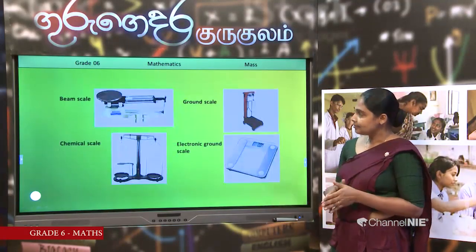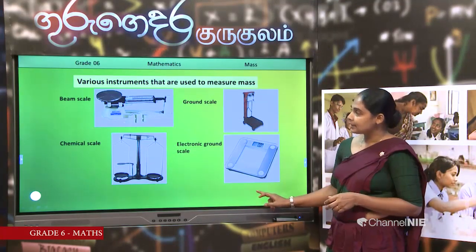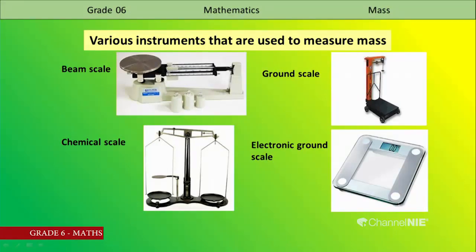Then there are several scales: beam scale, next chemical scale. They are used in laboratories. You can see them in your school laboratories. Then here is the ground scale. Ground scale is used to measure heavy masses.